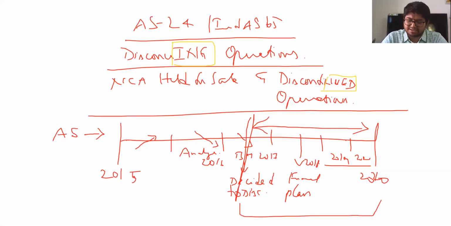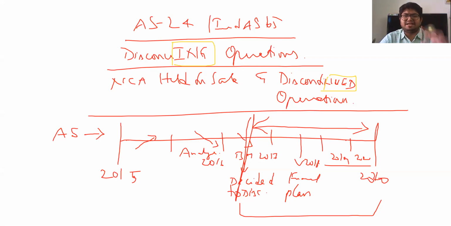Now that means over 2017 to 2020, say it is 3 years. Over 3 years in the financials, I would be recognizing my assets and liabilities at realizable values. Any income from discontinued operation is to be shown separately, as a separate line item in your P&L. Expenses incurred towards your discontinuing operations should be disclosed separately. Profit or loss made on discontinuing operations to be disclosed separately.